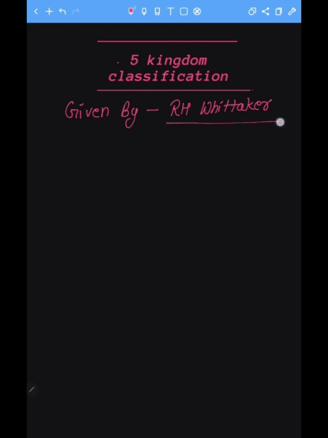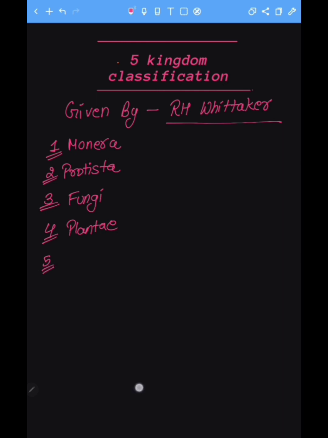So the five kingdom classification was given by R.H. Whittaker, and these five kingdoms include: our first kingdom is Monera. Second kingdom is Protista. Third kingdom is Fungi. Then our fourth kingdom, Plantae. And last but not the least, our fifth kingdom, Animalia. So these are the five kingdoms on which we will discuss today. Okay, let's understand their classification on our next slide.